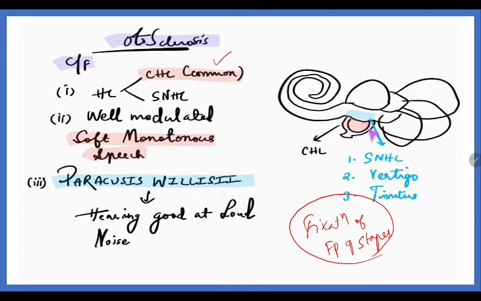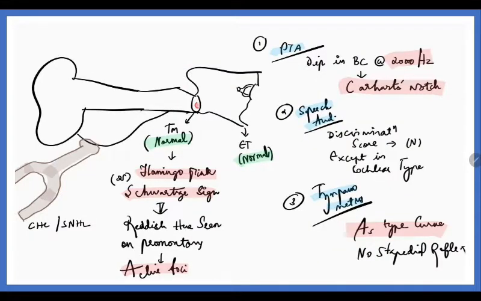Now if there is involvement of the stapedial type, it could be conductive hearing loss. If it is the cochlear type, there will be sensorineural hearing loss. Also there will be disturbance in the flow of perilymph and endolymph, and thereby it causes vertigo and tinnitus, because this involves the vestibule and balance is affected.